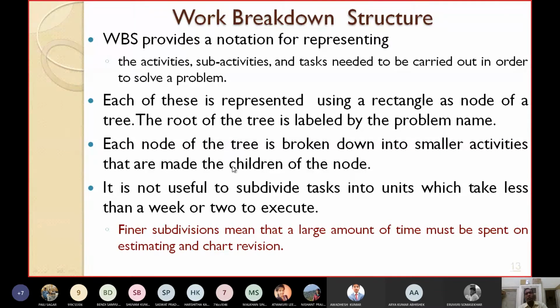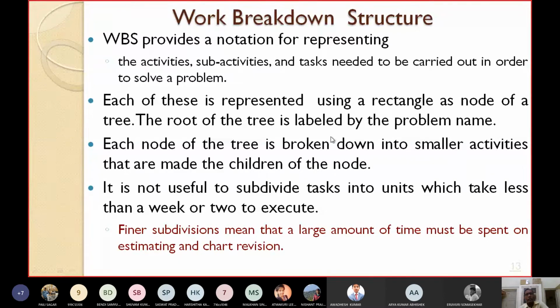Each node of the tree is broken down into smaller activities that are made the children of the node. Okay, so I have already told you each node may represent an activity or sub-activity. Each node of the tree is further broken down into smaller activities. We call them tasks, that are made the children of the node. So each smaller activity can be considered as a child of the particular node.